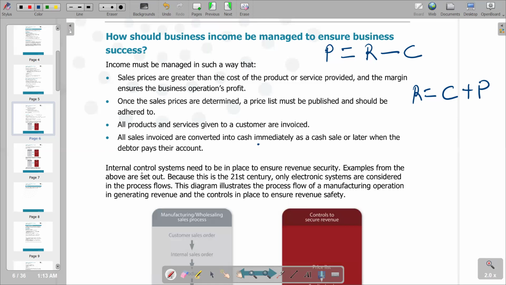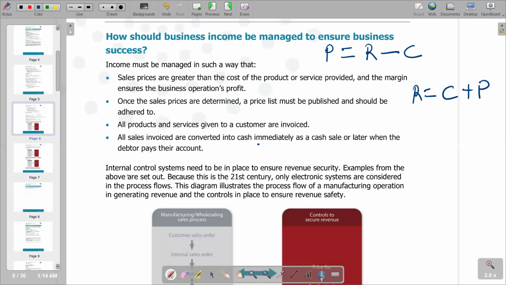We are also going to look at the significance of internal control systems within the operations of the business. It is very important for you to be able to define internal control. We can describe internal control as a process for assuring an organization's effectiveness.